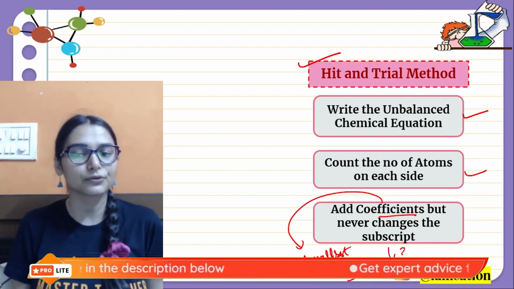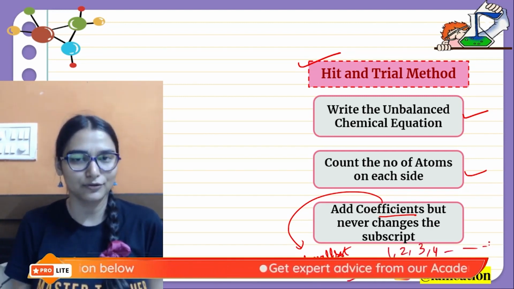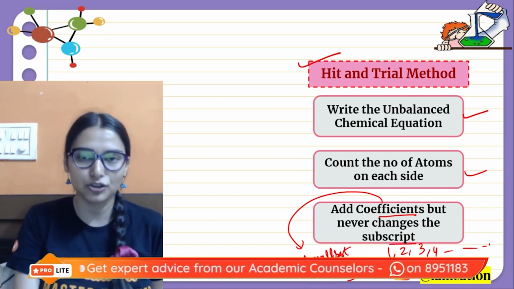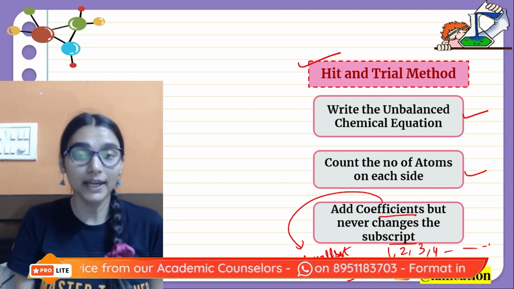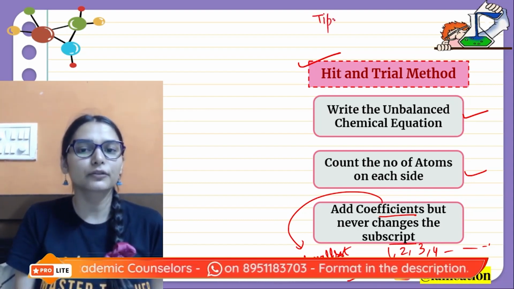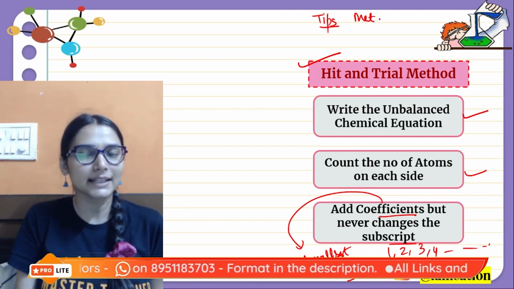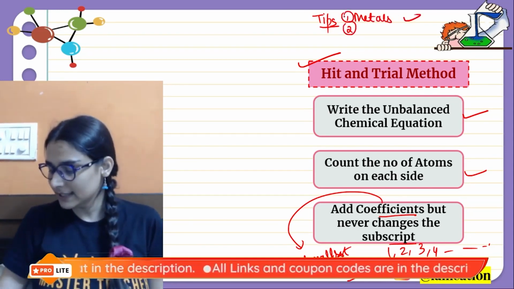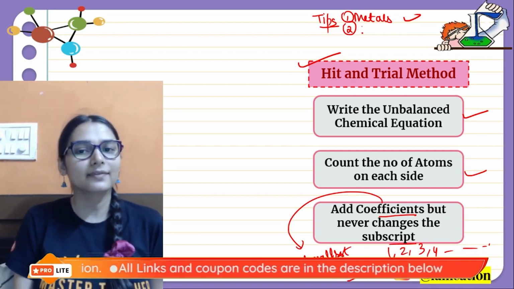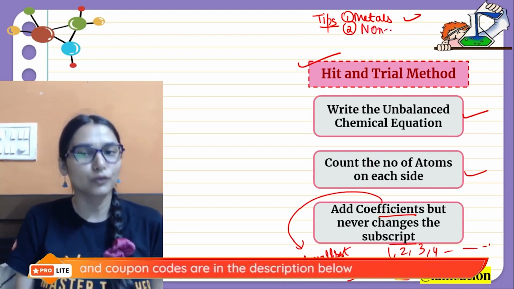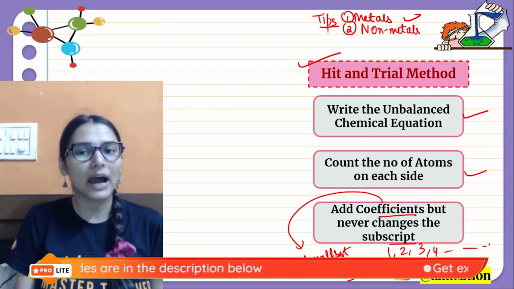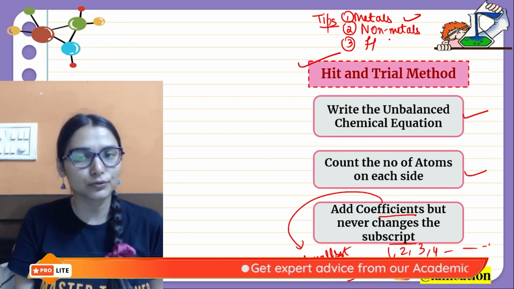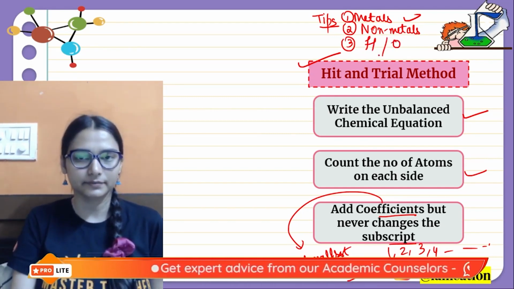So it's like 1, 2, 3, 4, etc. Never change the subscript, because that will change the entire composition of the formula. Some of the tips that you will follow there is to start balancing with the metals first. First of all we always have to balance the metals and then balance the non-metals, non-metals apart from oxygen and hydrogen. In the end we have to balance hydrogen and then oxygen.